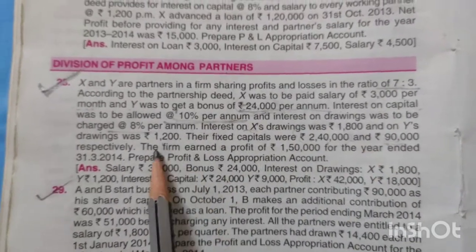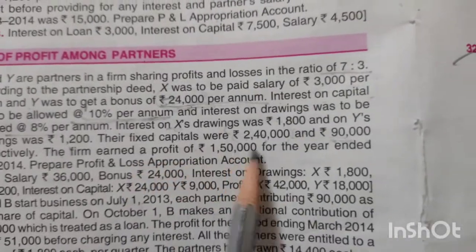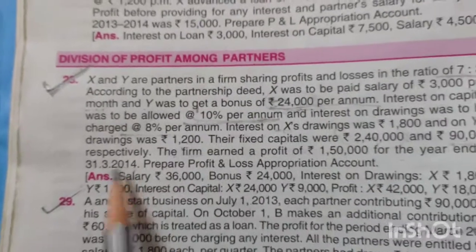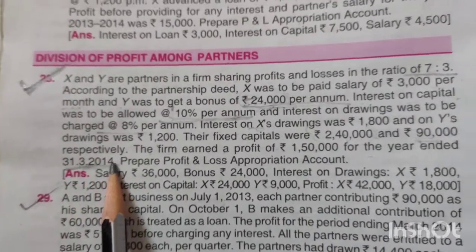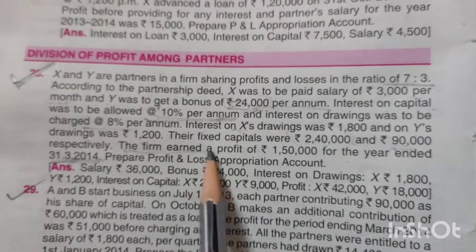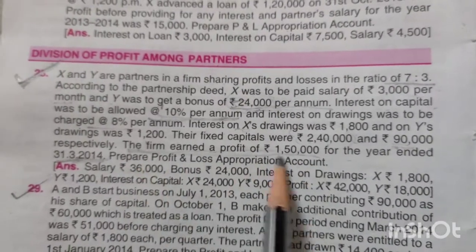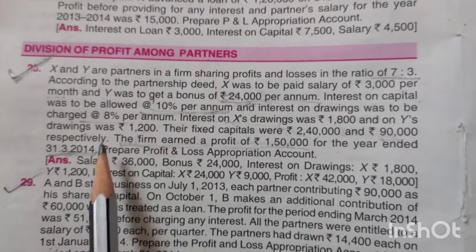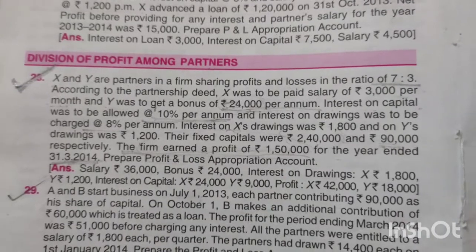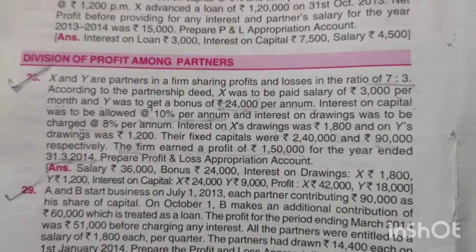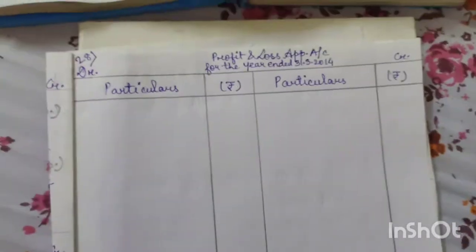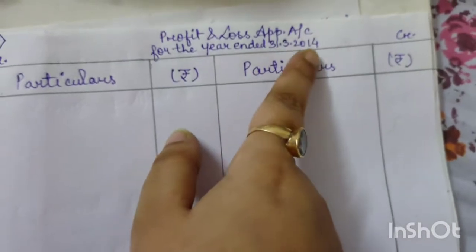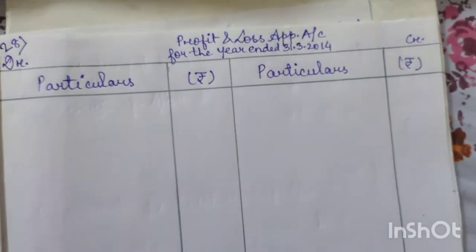Then the firm earned a profit of 1,50,000 for the year ended 31st March 2014. So the year ending is 31st March 2014, and they have given the profit of the entire firm. What you are asked to prepare here is only the profit and loss appropriation account. I have already made the format, profit and loss appropriation account for the year ended 31st March 2014. Now we will start.